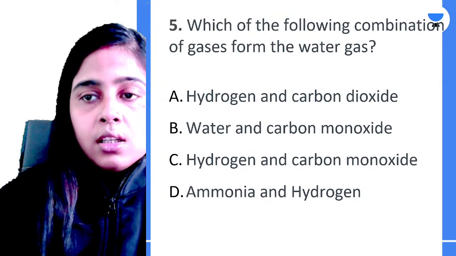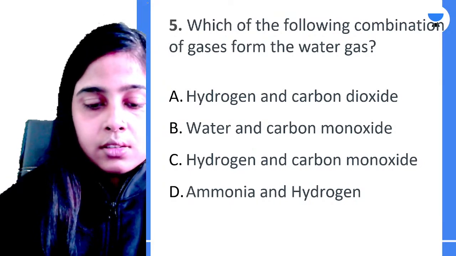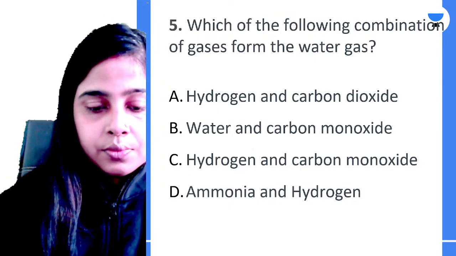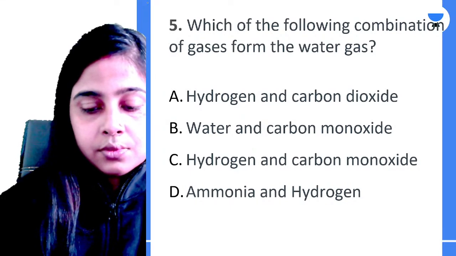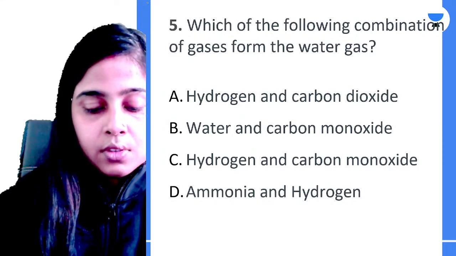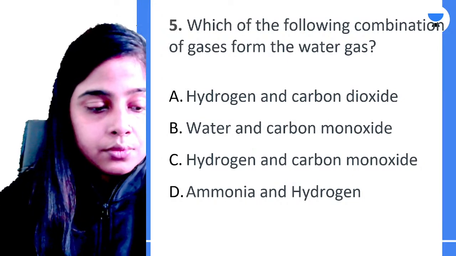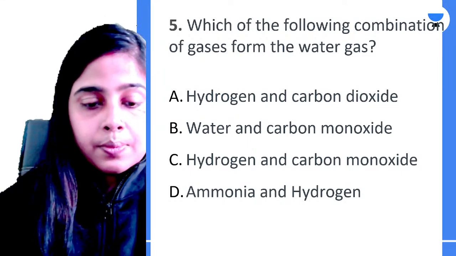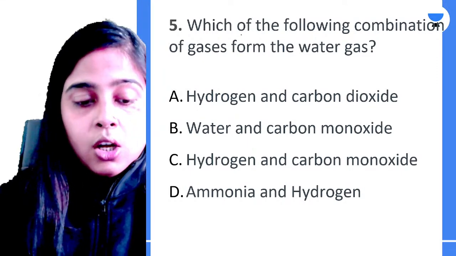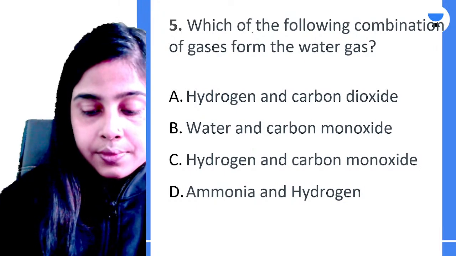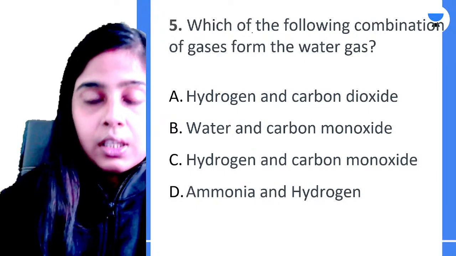Okay. So try to answer it. All of you please try to answer it. Chalo.